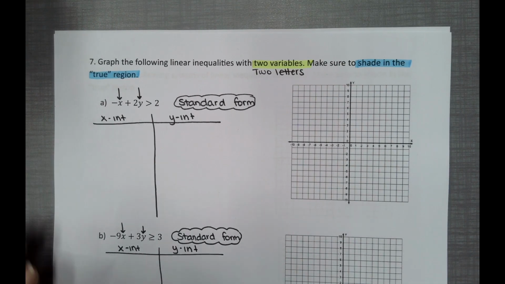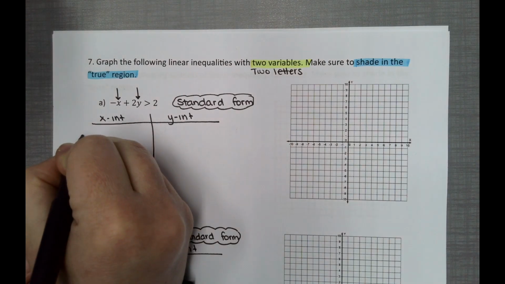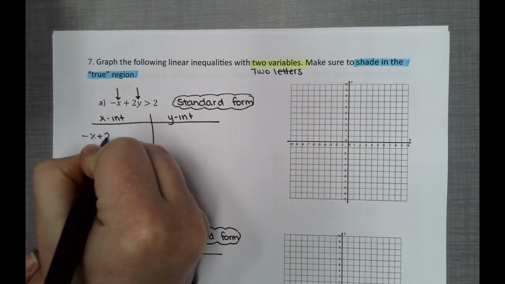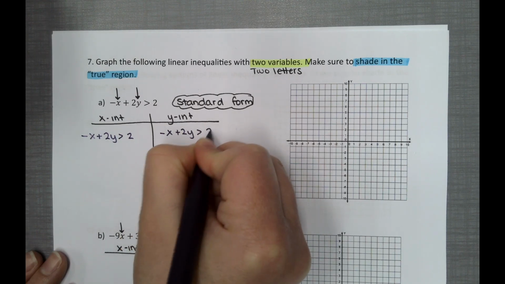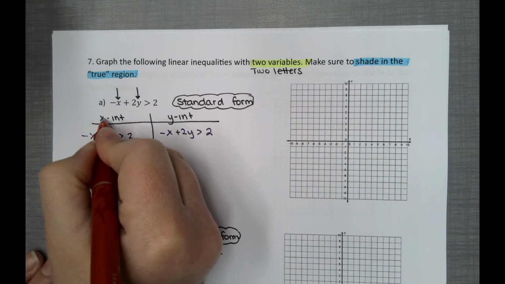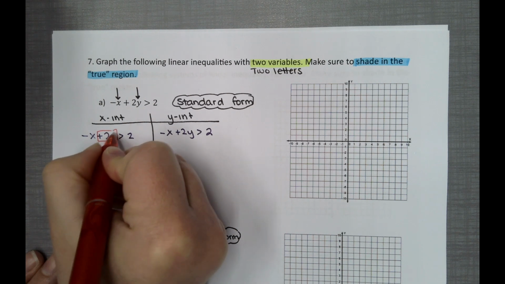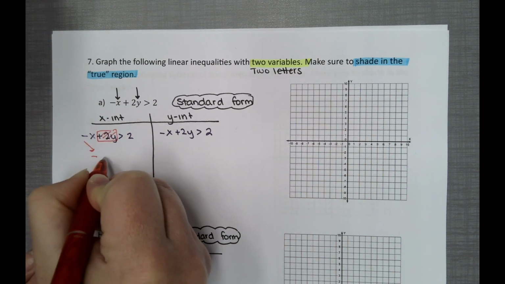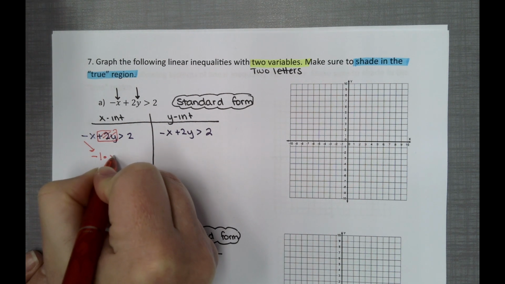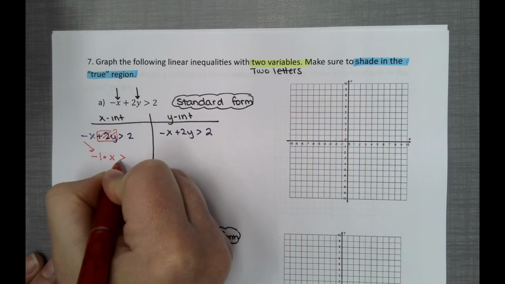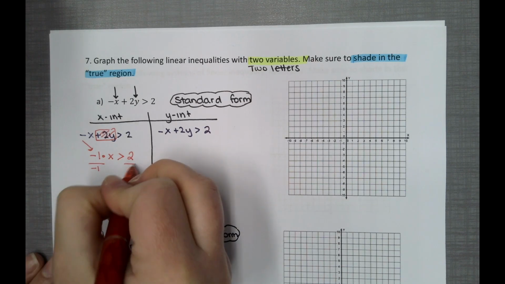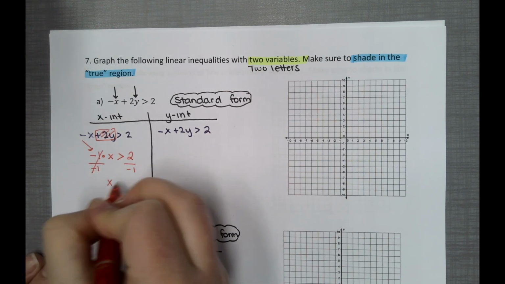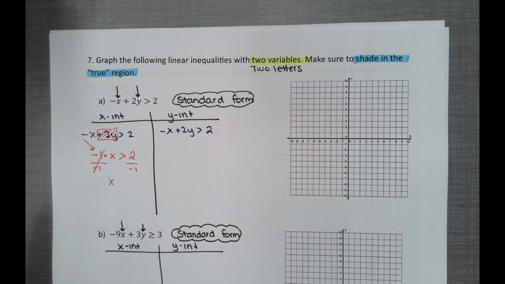Okay, let's go back up to A and start solving. Copy down your inequality. This is the same way that you would do an equation. I'm going to copy it down twice. We're going to eliminate the one we don't want. So we want x. We're going to remove y. This is gone. We got negative. You can put a -1 times x. This might be better for you. And then greater than 2. You're going to divide by -1, divide by -1. X is then greater than, oh, wait a minute.